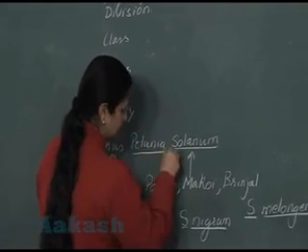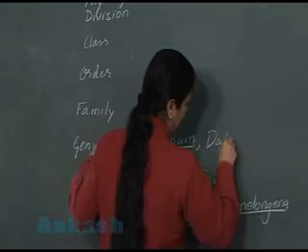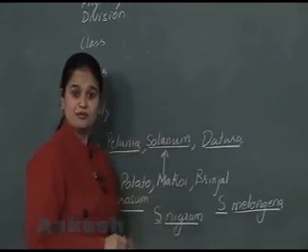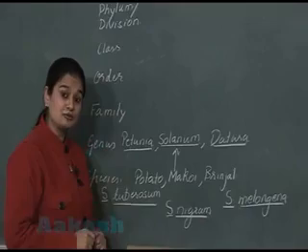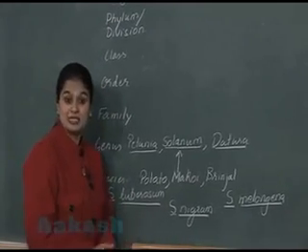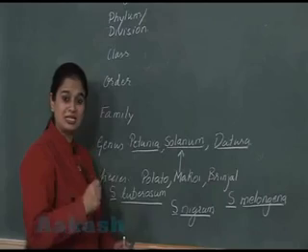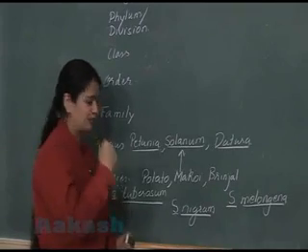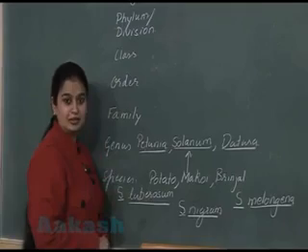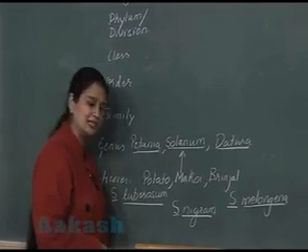Now there are 3 different genera: Solanum, Petunia, and Datura. These are 3 different genera, but they show several similarities. Looking into these similarities, they are placed inside the same group. They are placed inside the same family. The name of that family is Solanaceae.